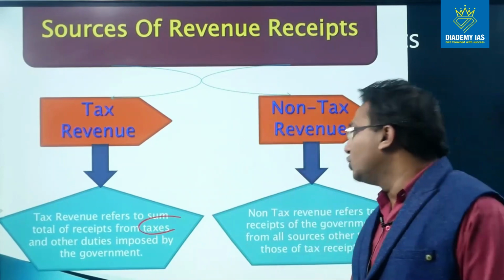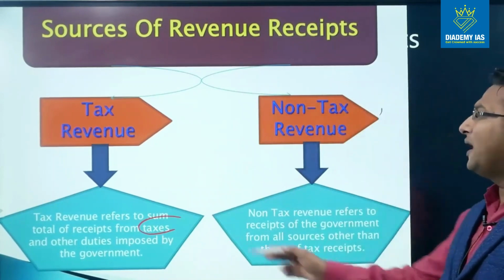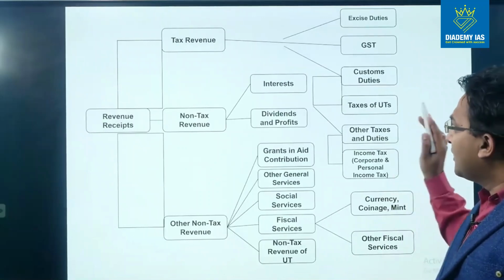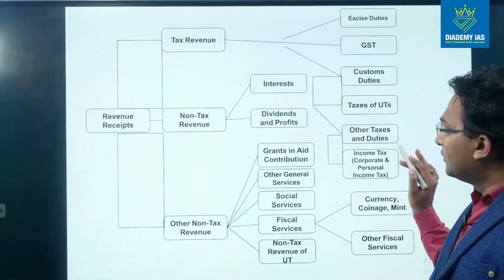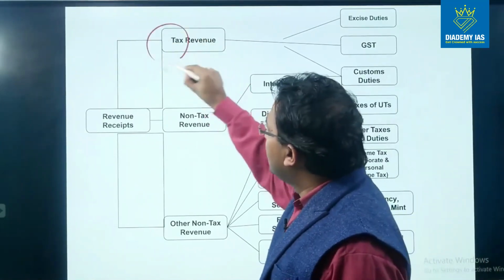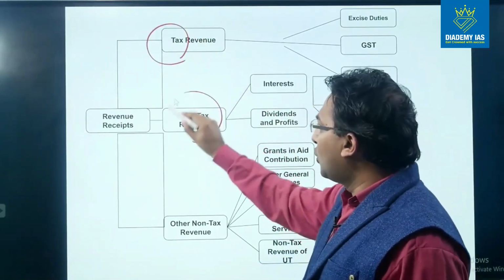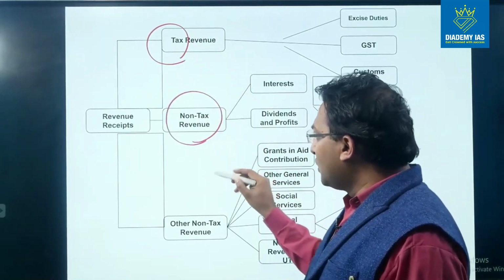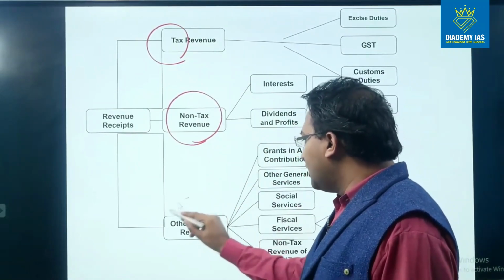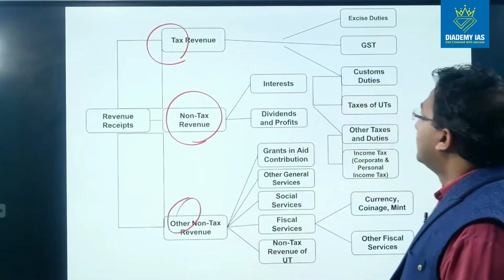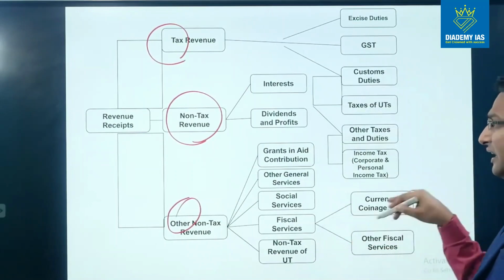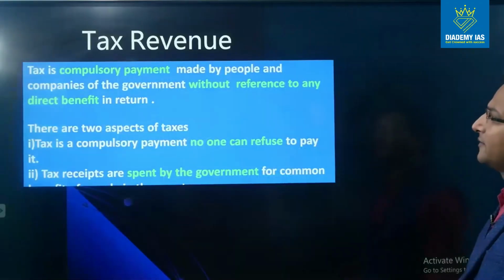So this is the tax revenue, and all the revenue which is not part of the tax revenue, that is non-tax revenue. So here you can see different items which fall in the tax revenue, different items which fall in the non-tax revenue, and the non-tax revenue has one more component, that is other non-tax revenue, right? Now all these items we will discuss in detail now onwards.